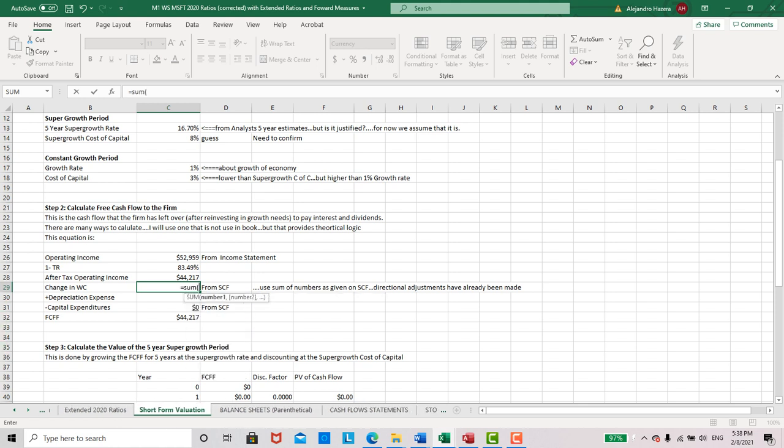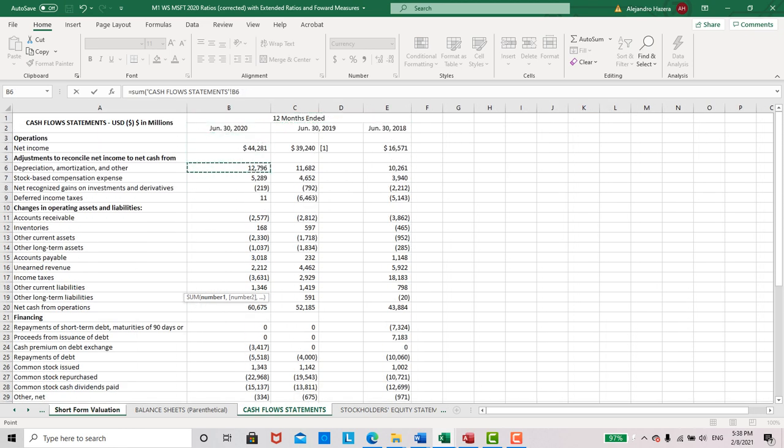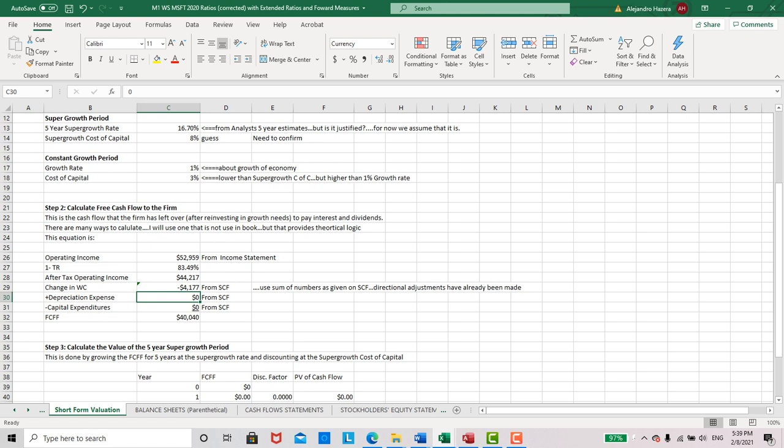We're going to go to the statement of cash flows. Let's see what lines we look at. Statement of cash flows from Microsoft. Obviously, the adjustments for current assets and liabilities are in the operations section. So we'll start with accounts receivable, go all the way down to where it says other current assets, and we'll leave off where it says other long-term assets. We'll leave that out. We don't know what it is. So we'll just take the sum of those numbers there, and let's make sure we're getting the right number.